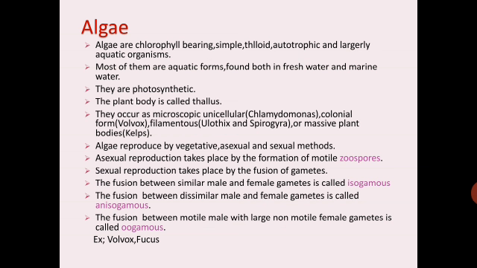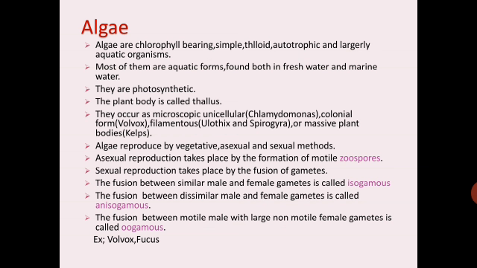So these are the three types. Isogamous, where both male and female gametes are similar, whereas anisogamous is where male and female gametes are dissimilar, and oogamous is where the male is motile and the female is non-motile and large. It is called oogamous. So these are the characteristic features of algae.